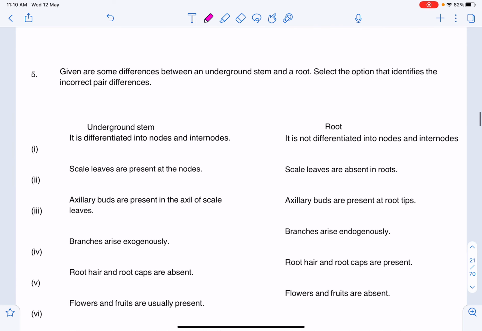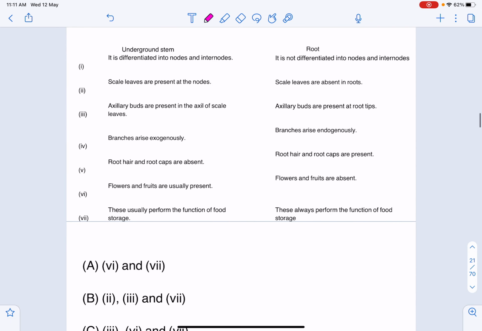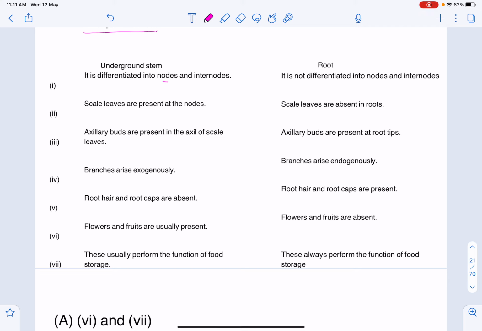Next, given some differences between underground stem and a root, select the option and identify the incorrect differences. So the fifth question, here we can take the option: it is differentiated into nodes and internodes. Underground stem, no, that is wrong. It is not differentiated into nodes and internodes. So underground stem and root.